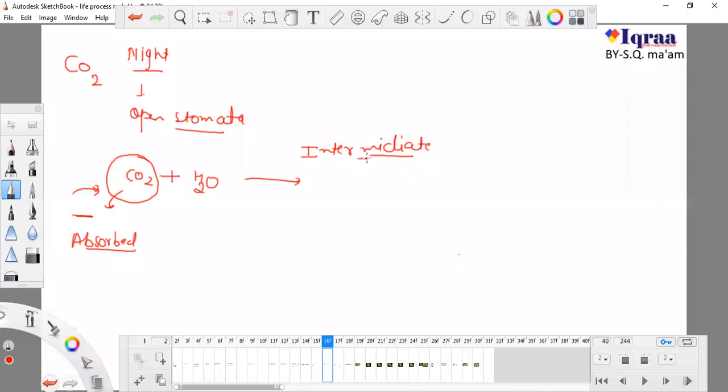Okay, after that, during daytime, they will use this intermediate. Now during daytime they absorb sun energy, and they will use this intermediate with this sun energy. Now they have developed some intermediate, which is definitely not glucose, but with the help of sun energy they will produce glucose.